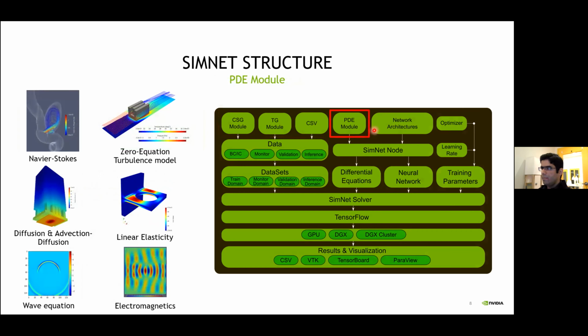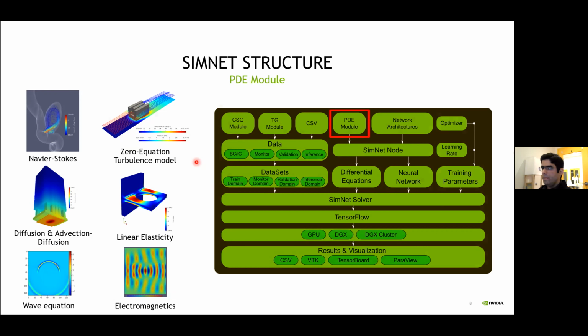The PDE module in SimNet contains a variety of common differential equations that includes the Navier-Stokes equations, diffusion and advection diffusion equations, linear elasticity equations, wave equations, and the equations for electromagnetics.